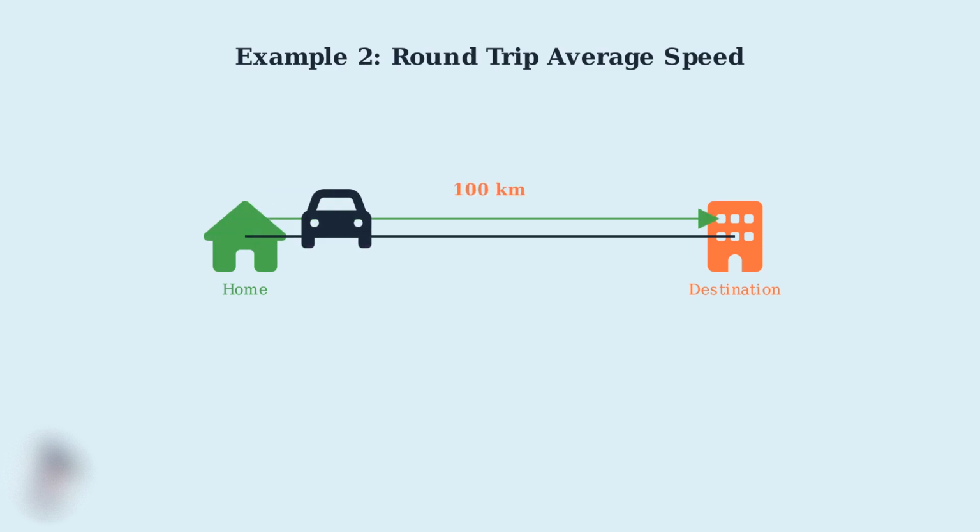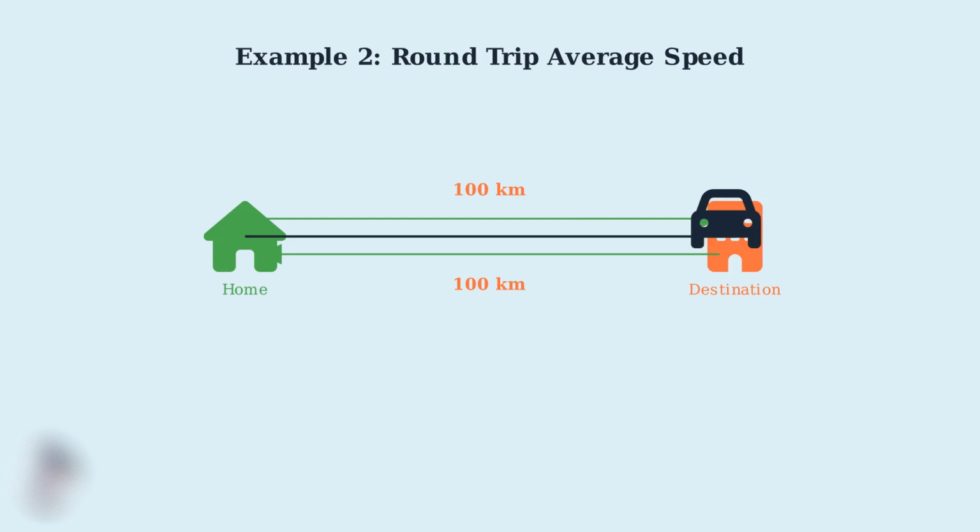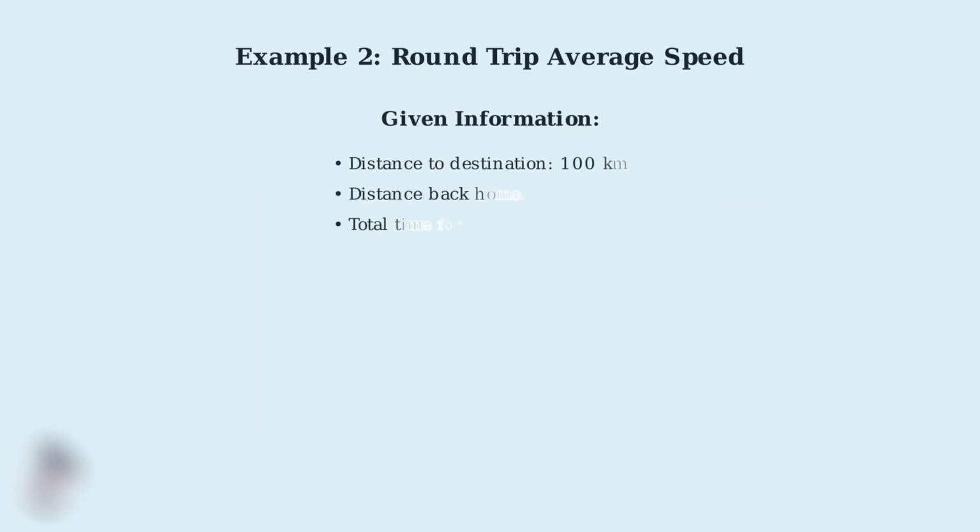First, the car travels 100 kilometers from home to the destination. Then it returns 100 kilometers back home. This gives us a visual understanding of what a round trip means. Now we need to identify our given information clearly. We have the distance for each leg of the trip and the total time for the entire journey.